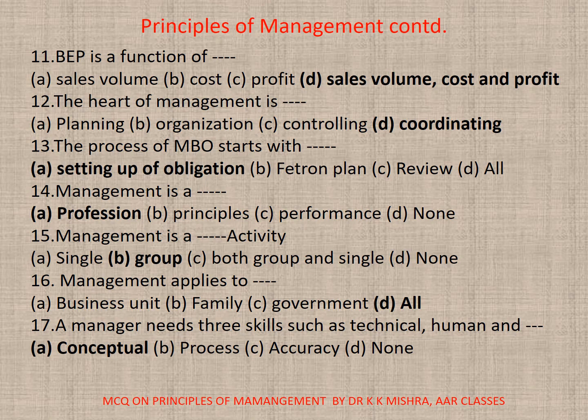Profession. 15. Management is a dash activity. A. Single. B. Group. C. Both group and single. D. None. Correct option is B. Group. 16. Management applies to dash. A. Business unit. B. Family. C. Government. D. All. Correct option is D. All. 17. A manager needs 3 skills such as technical, human and dash. A. Conceptual. B. Process. C. Accuracy. D. None. Correct option is A.